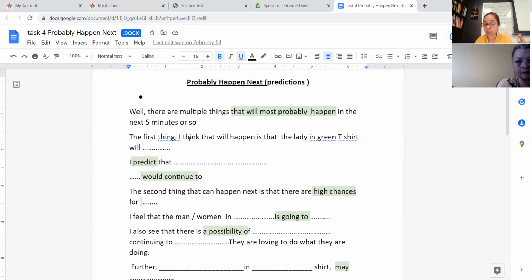You can say the first thing I think that will happen is that the lady in the green t-shirt will purchase the purple top. She would make the payment and then she would head towards the marketplace outside. She would go out and maybe from there she'll go home. So it's just a prediction. You are thinking it may happen, it's not sure. You have to make some realistic guesses about what this action will lead to next.